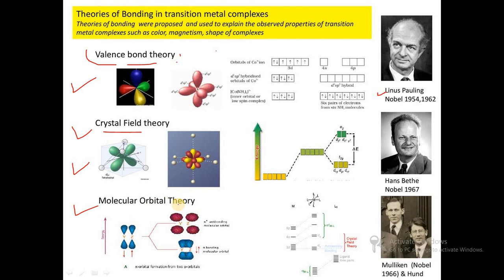But molecular orbital theory overcomes this, considering all the orbitals, and the bonding present in MOT is both covalent and ionic. So these are three theories available for metal complexes, and the fourth one is ligand field theory, but that theory is not involved in the university syllabus. That theory may be present in the MSc syllabus.